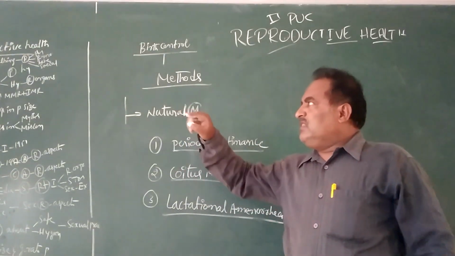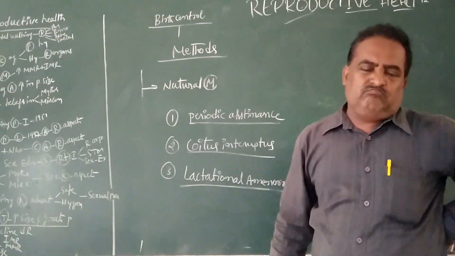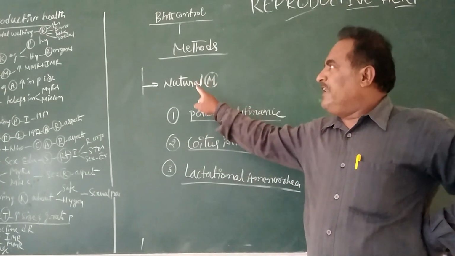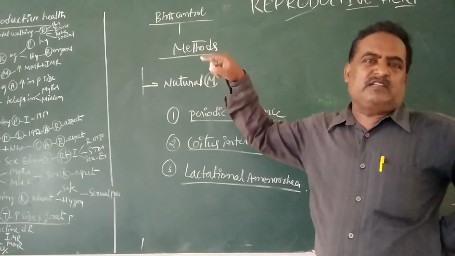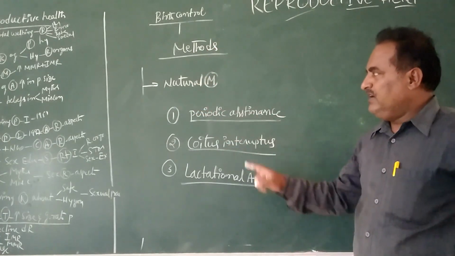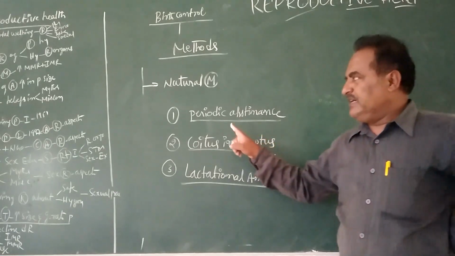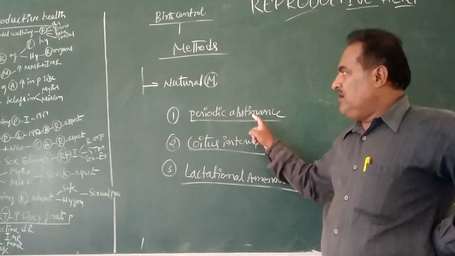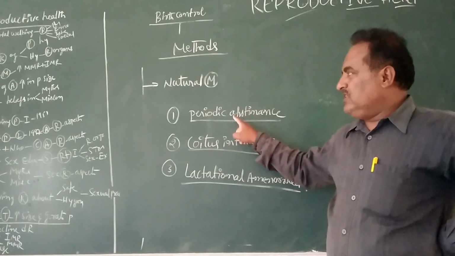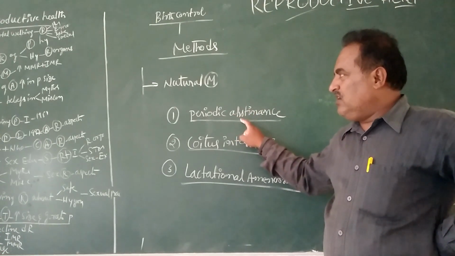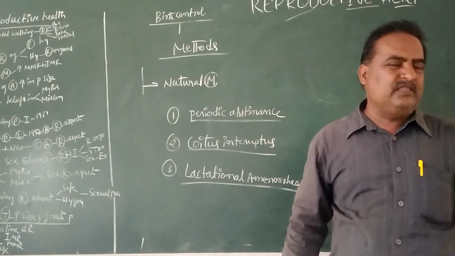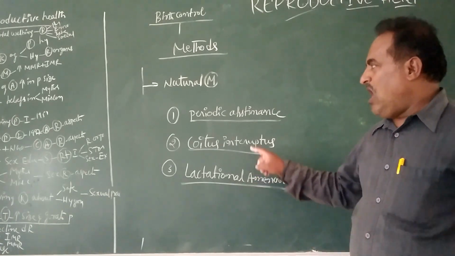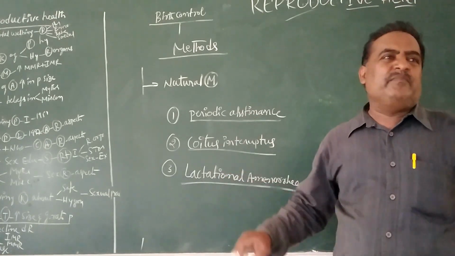Next, the first method in birth control is the natural method of contraception, which has three kinds. One is periodic abstinence. It is also called the physiological method of family planning or birth control, or otherwise the calendar method.